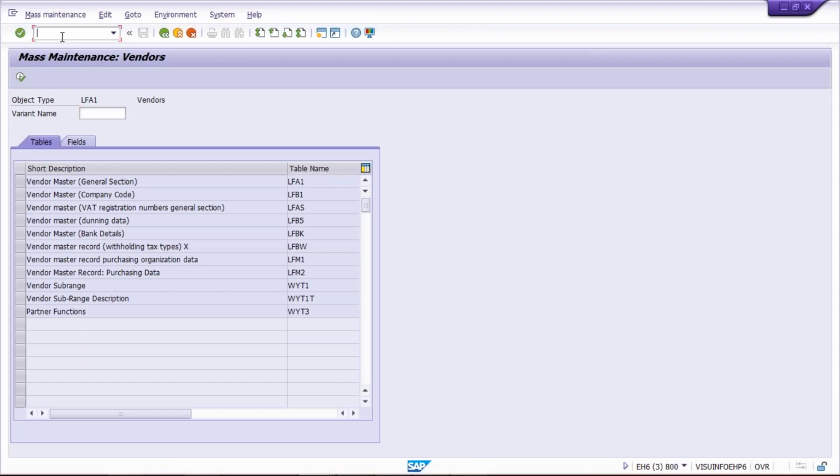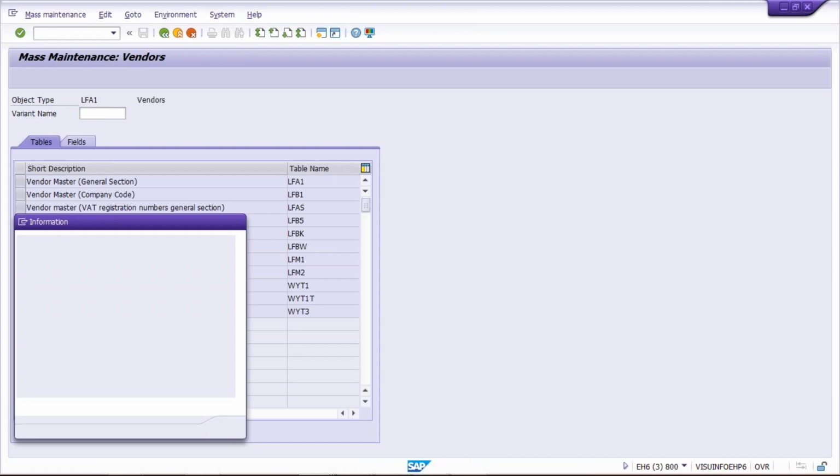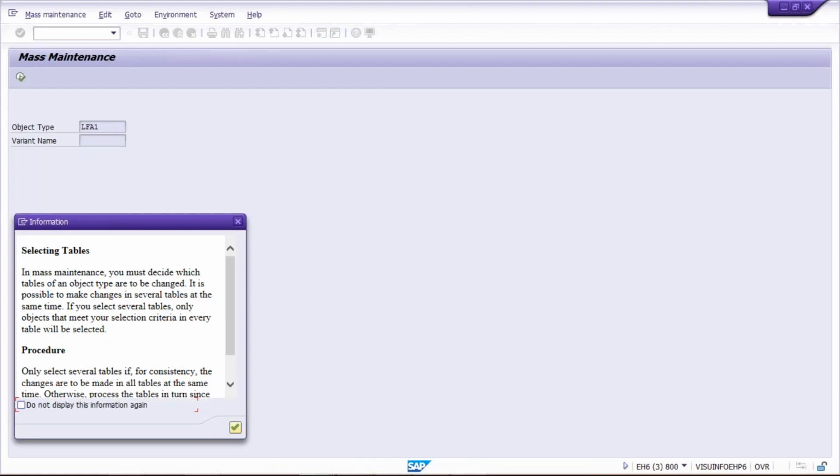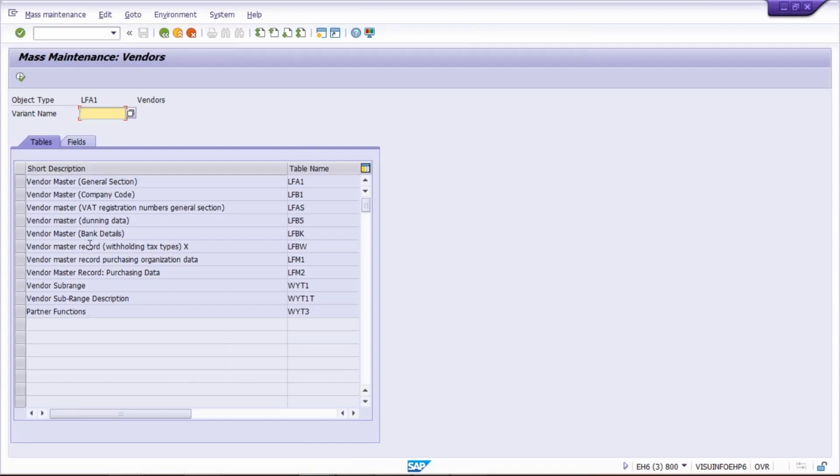Look at here, all the fields are appearing from vendor master. The same thing can be achieved by using transaction code XK99. XK99 also, press enter. The same fields are going to appear even in XK99 also. Look at here, automatically in XK99, the object type LFA1 is going to be, by default, in selected mode itself. Just press enter and all the fields are appearing here in XK99. Decision is yours, whether you want to use MASS or XK99, there is no difference at all. XK99 is particularly for vendor and MASS is for all, whether it is GL, customer, profit center, and whatever the other master data are there, that I have already explained.